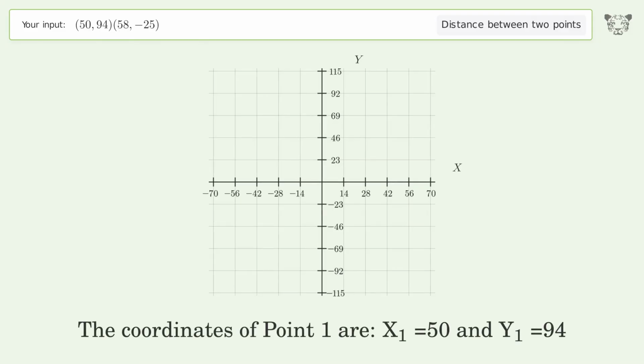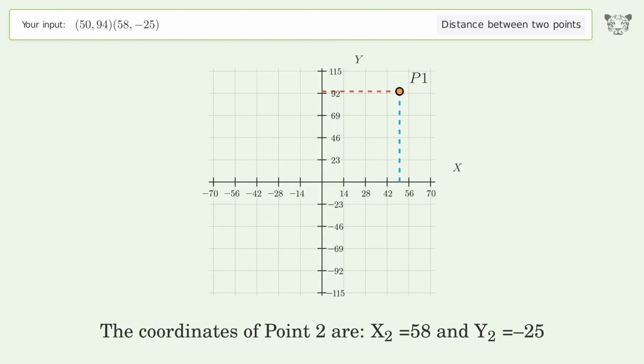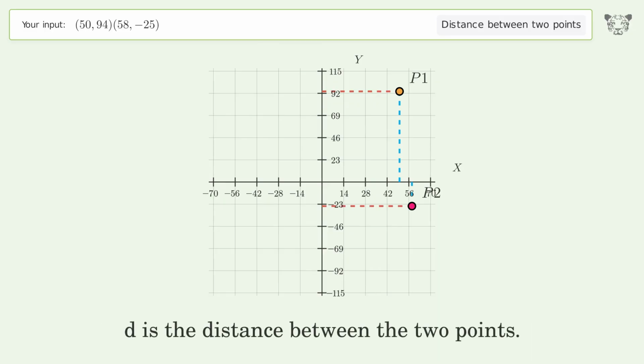The coordinates of point 1 are x1 equals 50 and y1 equals 94. The coordinates of point 2 are x2 equals 58 and y2 equals negative 25. D is the distance between the 2 points.